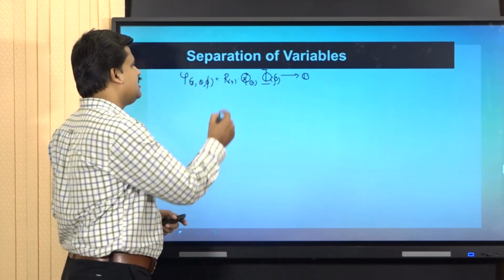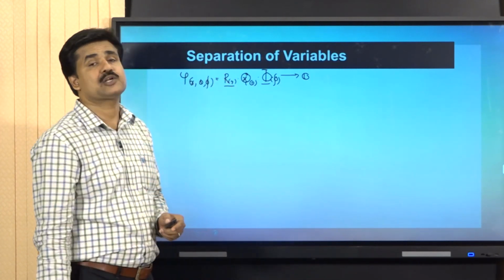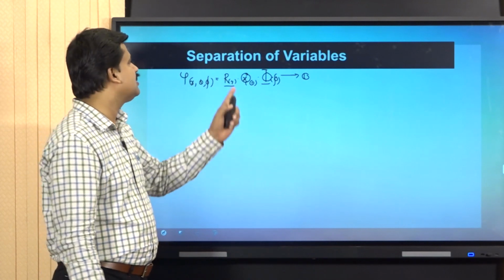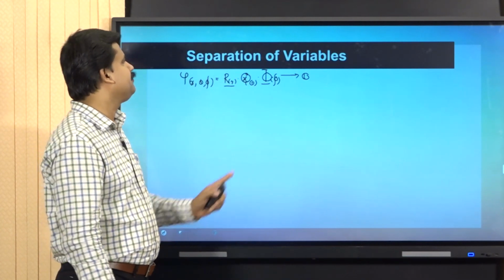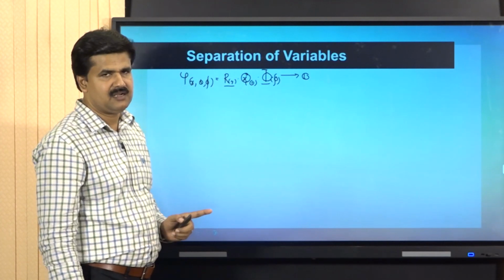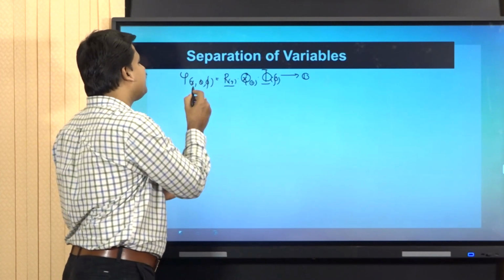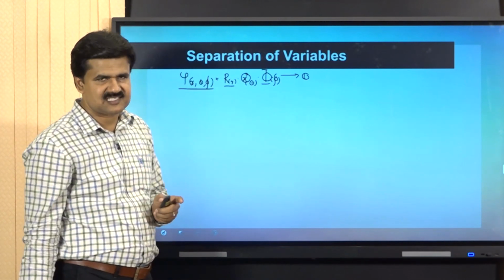Note the fact that R of r is the part of the wave function which depends on the small r variable. Theta of theta depends on the theta variable. Phi of phi depends on the phi variable. The product of the three components gives the total wave function of the system.